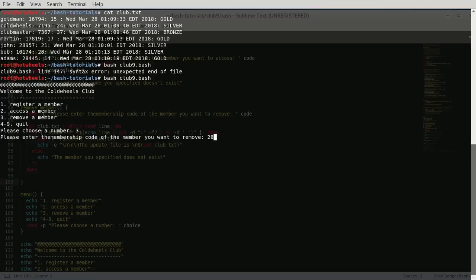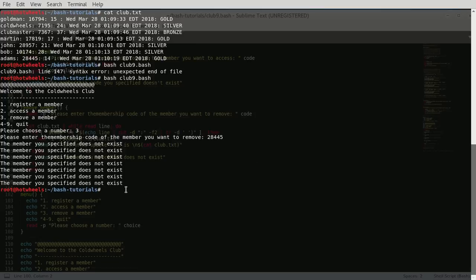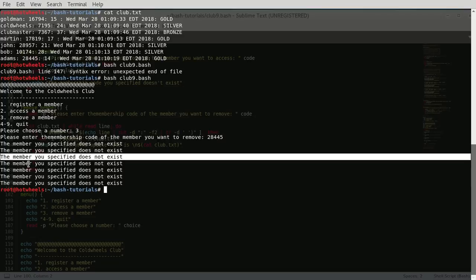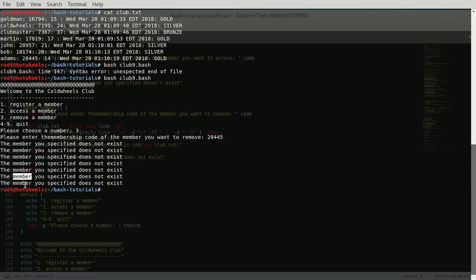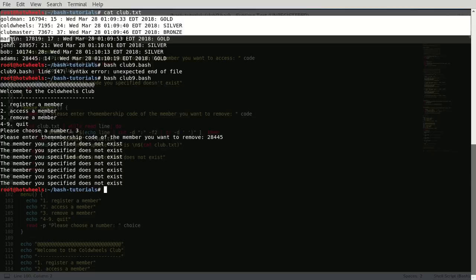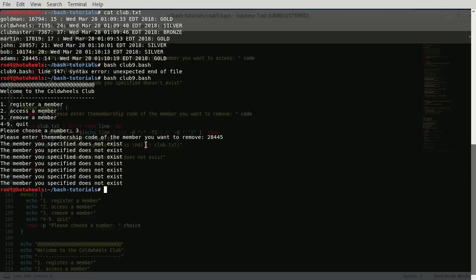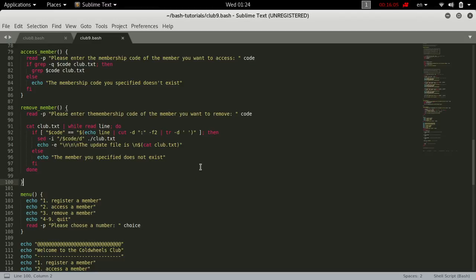28445 this time. We're going to remove 28445. Now a weird thing happens when you run the program. It says the member you specified does not exist. It prints this 1, 2, 3, 4, 5, 6, 7 times. And if we see the lines here, they're 1, 2, 3, 4, 5, 6, 7 times. The reason for this is this happens because of two things.